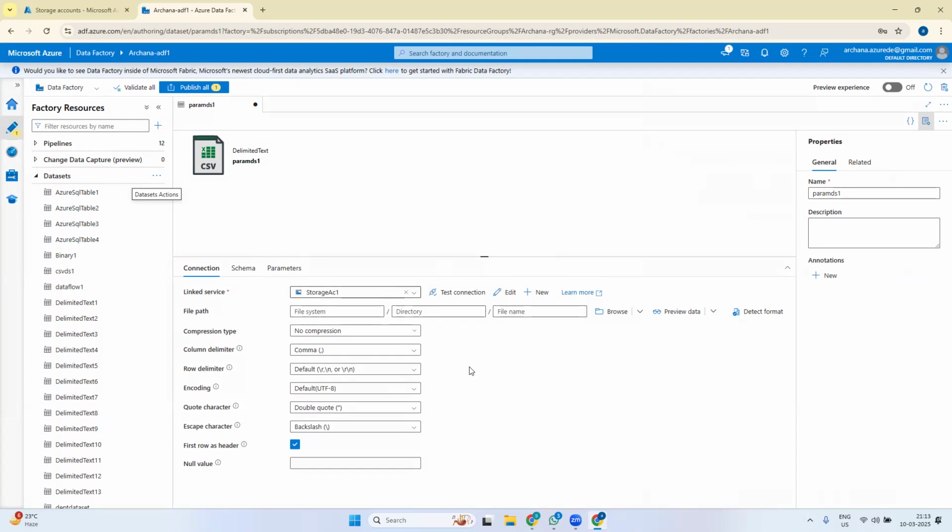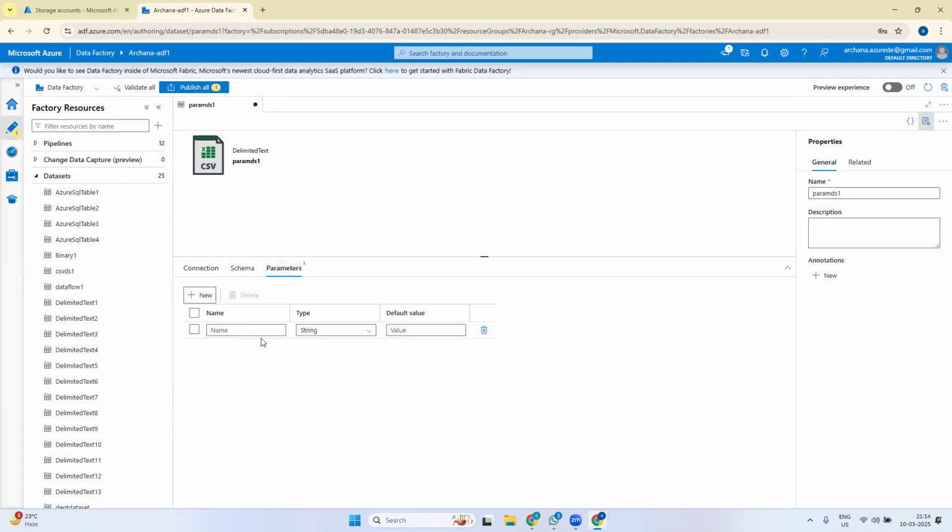Only when running the pipeline do I want to choose which folder or which file name the dataset should use. For that, what should I do? I have to create a parameter, say just for the file name. So we'll go level by level.